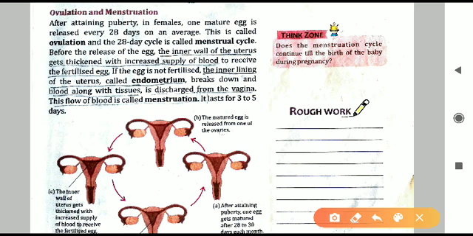Ovulation and menstruation. So after attaining puberty, after that certain age in the females, one mature egg is released. From where egg is released? That is ovaries.